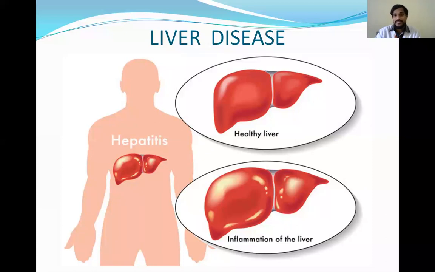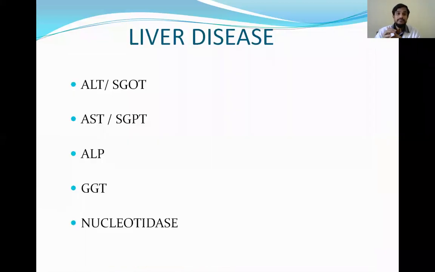And coming to the liver diseases. So the importance of enzymes in the liver diseases. The enzymes which are estimated in the liver diseases are ALT or SGPT, AST or SGOT, ALP (alkaline phosphatase), GGT (gamma glutamyl transferase), and 5-nucleotidase. So these are the enzymes generally estimated if we suspect any liver disease.